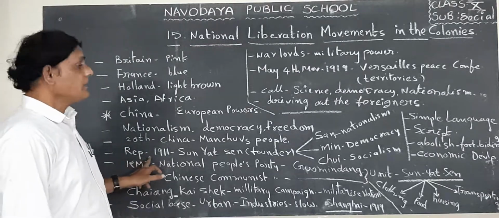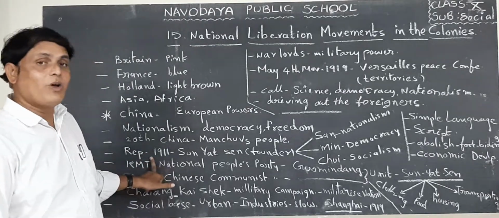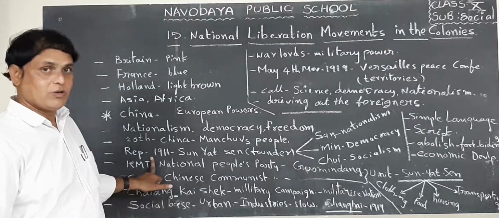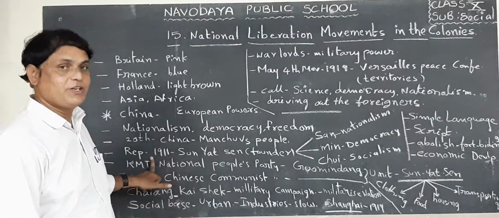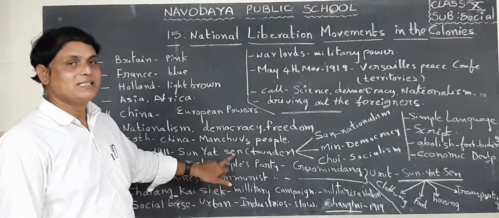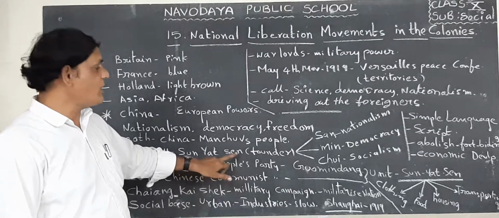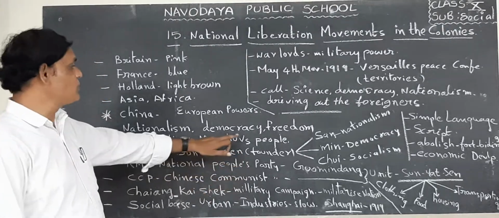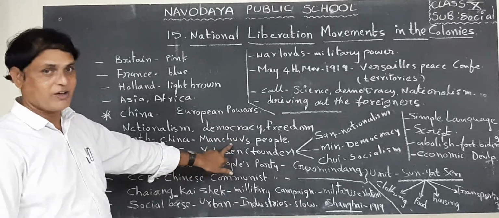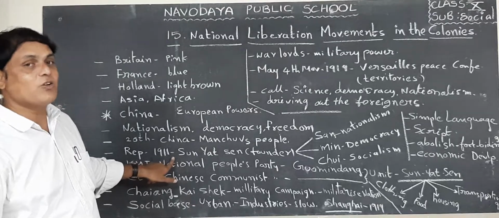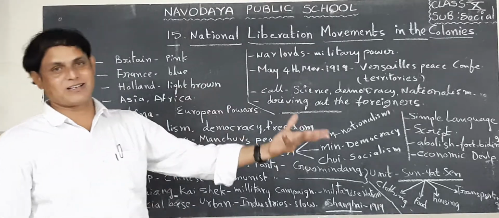Okay, next one. In this situation, when the people started revolting against the king, one man came. His name was Sun Yat-sen. So under the leadership of Sun Yat-sen, the people dethroned the Manchu dynasty from China. In 1911, they announced their country is a republic.